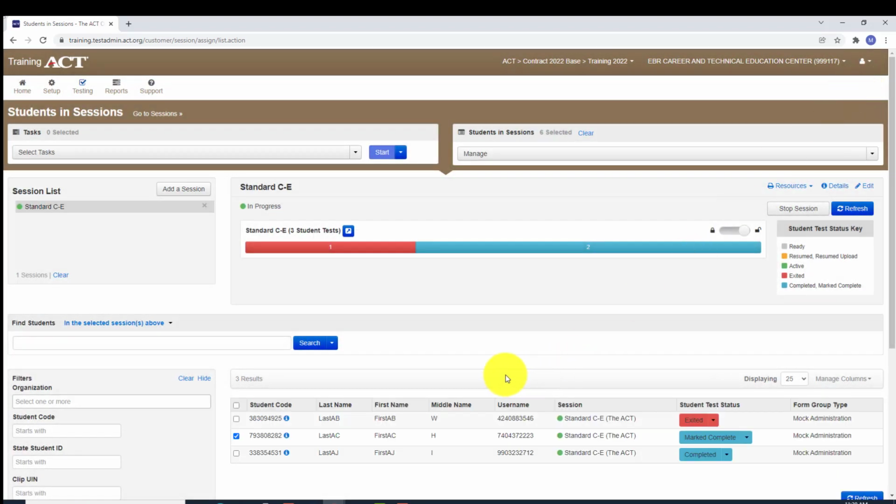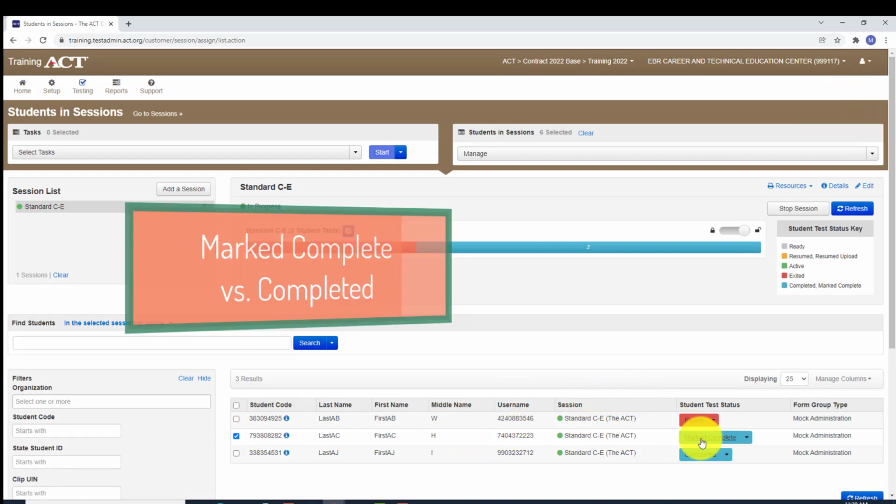and see that student that I had checked off? It now says mark complete. All right, now let me remind you of the difference between mark complete and completed. Mark complete is something that the room supervisor or test coordinator does. Completed means that the student completed all 4 tests on their own. That's what that means.